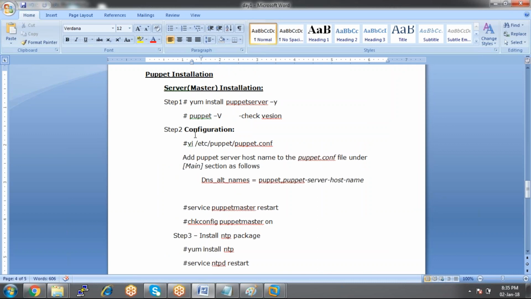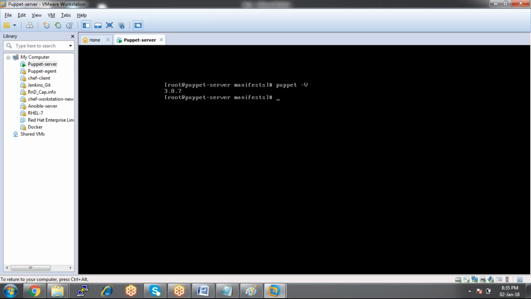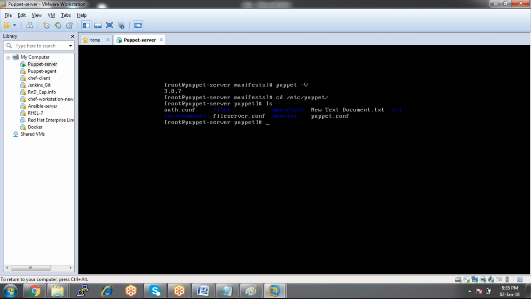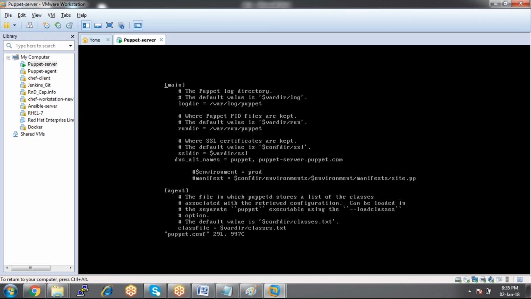Let me take you to this part now. We need to do some configurations within the Puppet server itself. We have a file called puppet.conf in /etc/puppet. So cd /etc/puppet. This is the home directory of Puppet. Within that, if you look here, we have a file called puppet.conf. So vi puppet.conf.